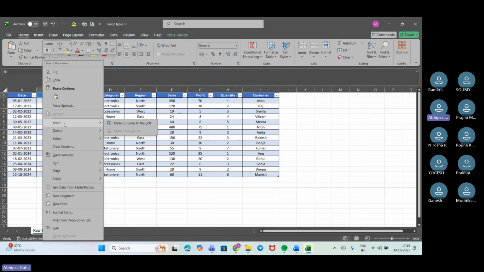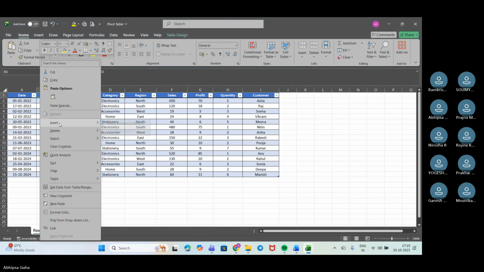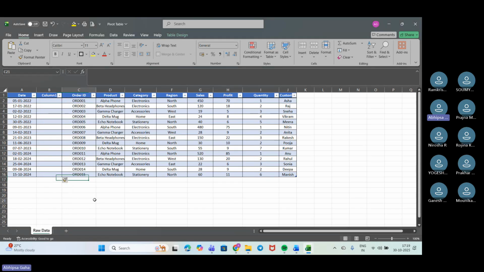So I'll just go to insert. So we'll insert a column. Just a moment. So we have inserted a column up here and we'll give the name here as based on years. Years specifically we can keep.